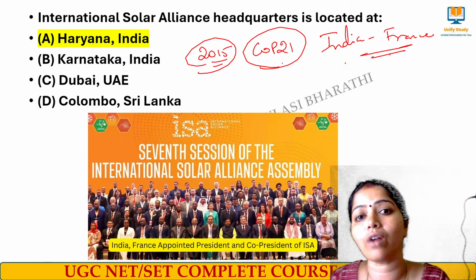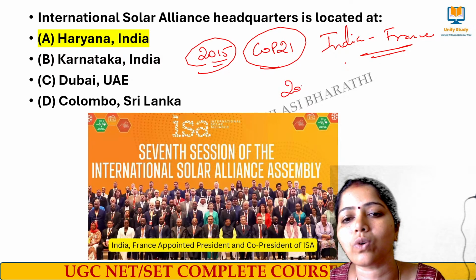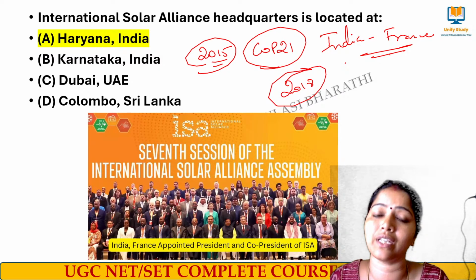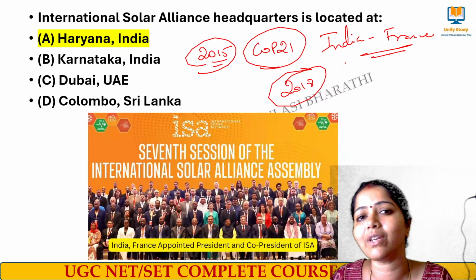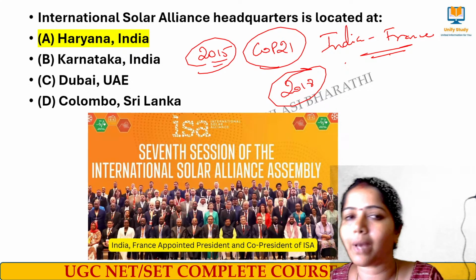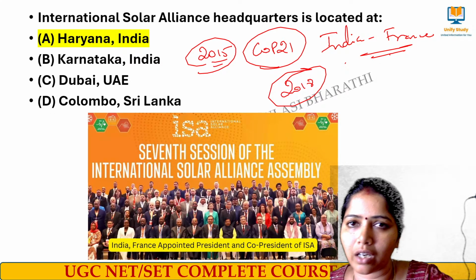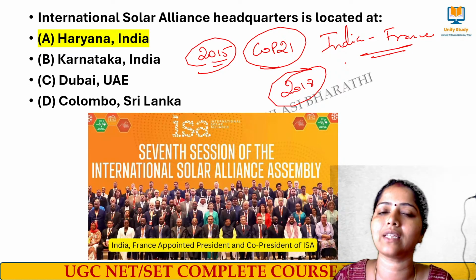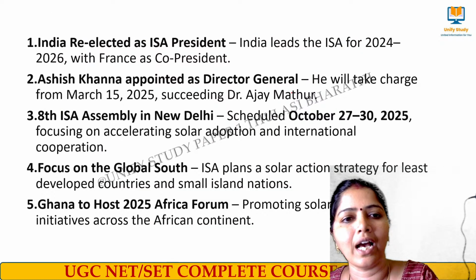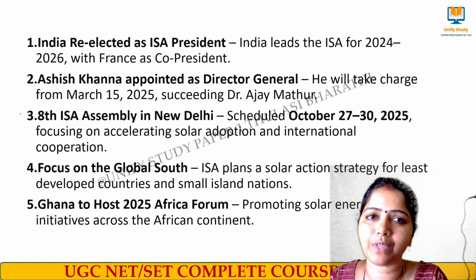Okay, and then the conference was held in India in the year 2018. The first international conference on the Solar Alliance was held in New Delhi in 2018, where the President and the Indian Prime Minister both collaborated and published. And these are the important updates of this ISA.